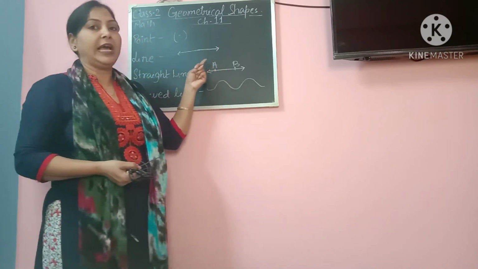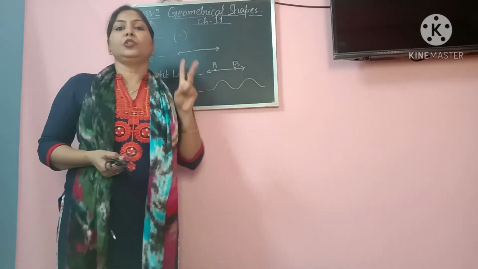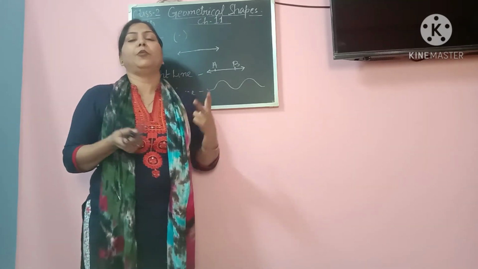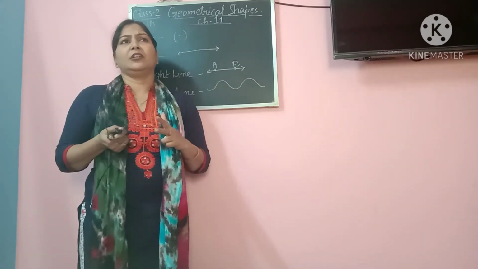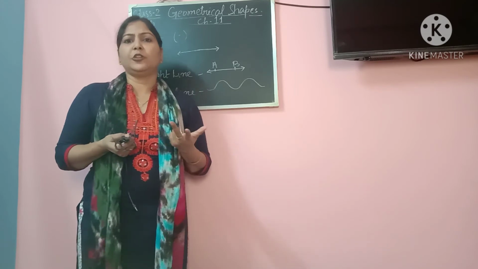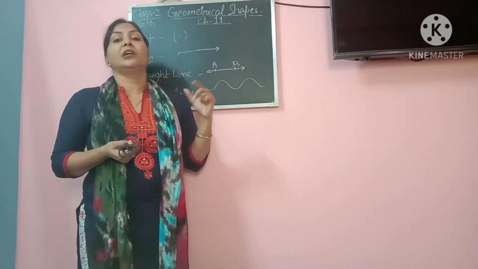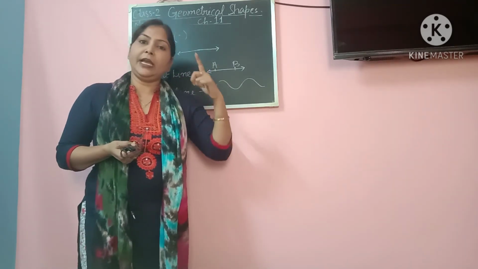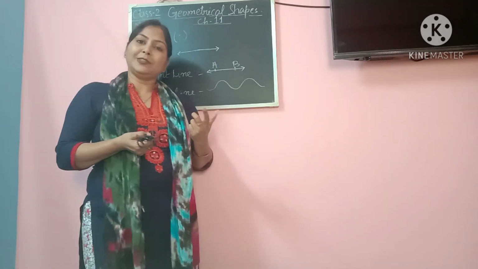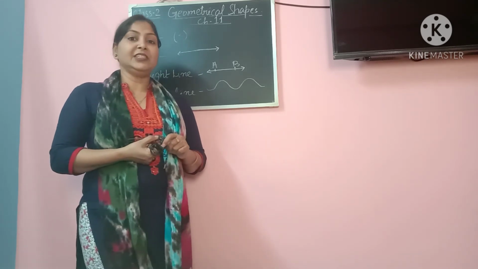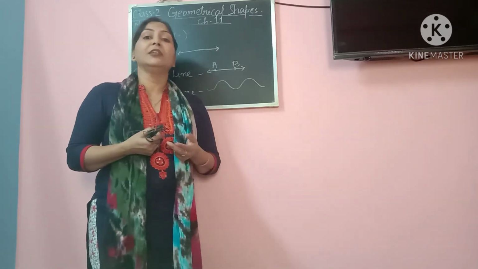With the help of lines, you can draw any two geometrical shapes or any two pictures. And with the help of curved lines also, you try to draw any two pictures. That is going to be your homework. So you will do this as homework, and in the next class we will be back with new concepts.